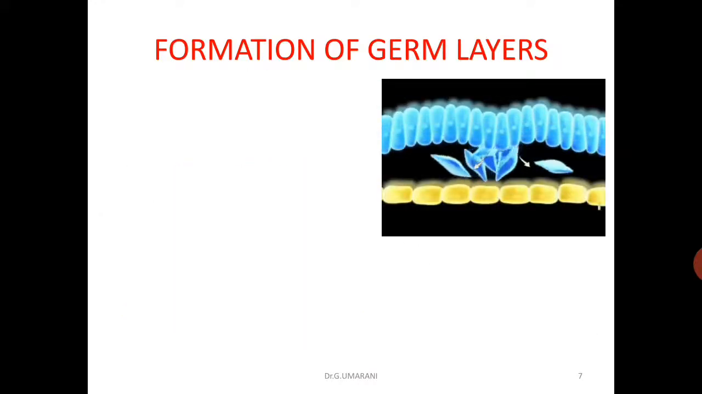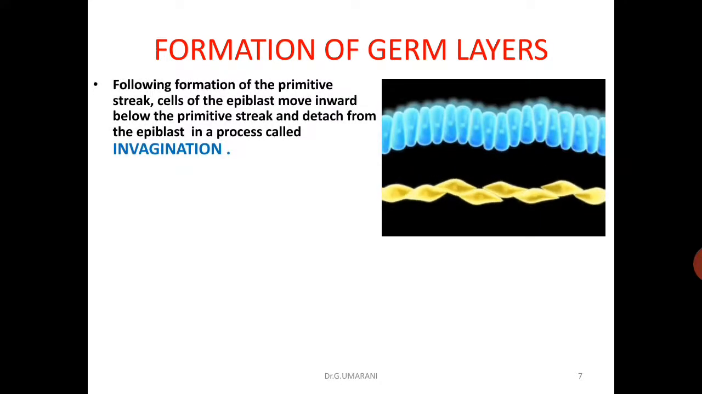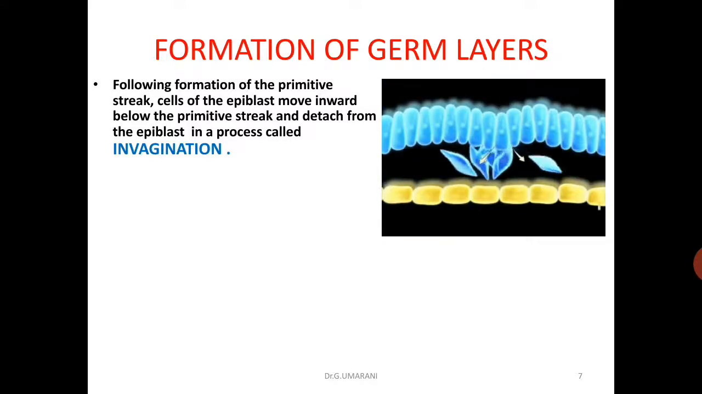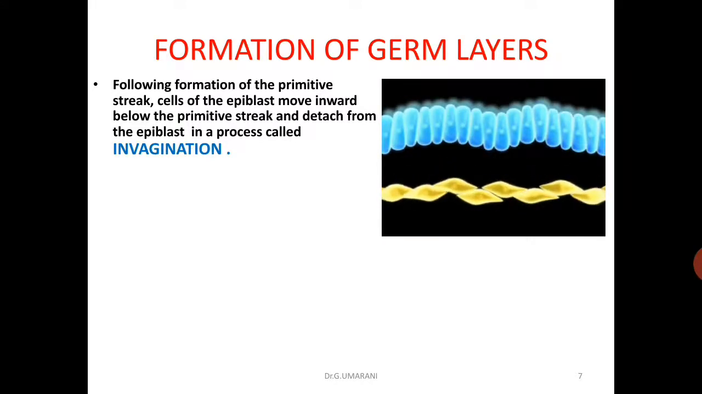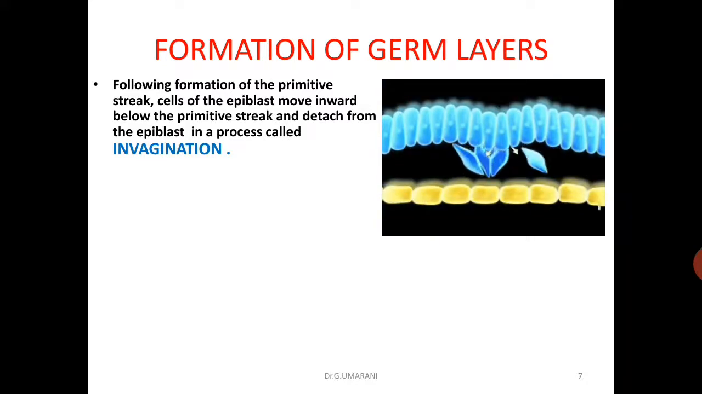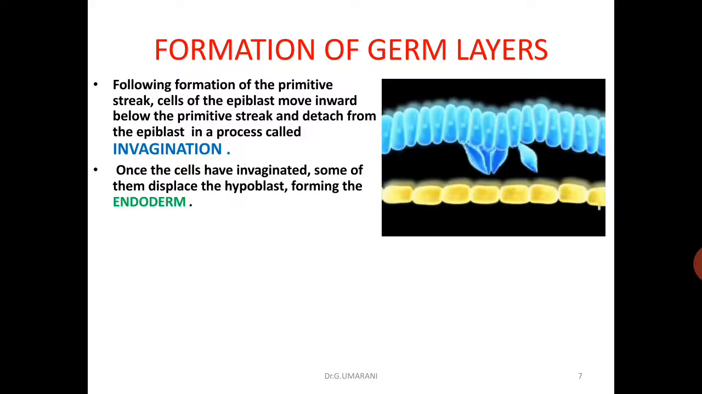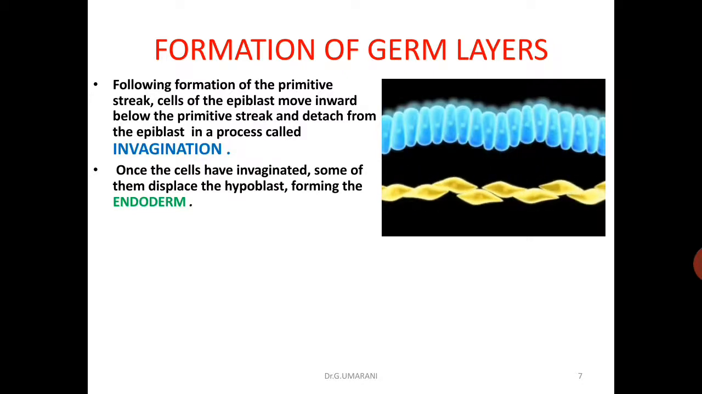Now, formation of germ layers. Following formation of the primitive streak, the cells of the epiblast move inward below the primitive streak and detach from the epiblast in a process called invagination. Through that invagination, cells from the epiblast enter the hypoblast, and this hypoblast is converted into endoderm. Once the cells have invaginated, some of them displace the hypoblast, forming the endoderm.